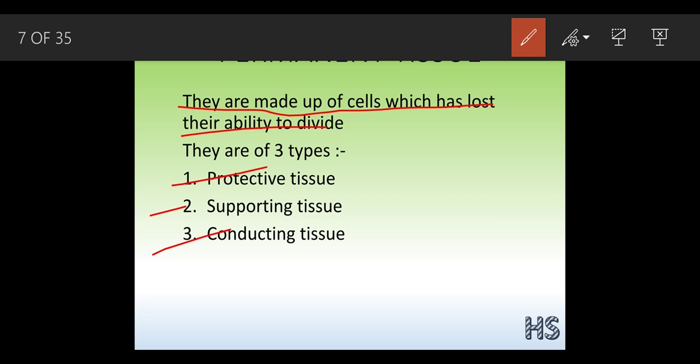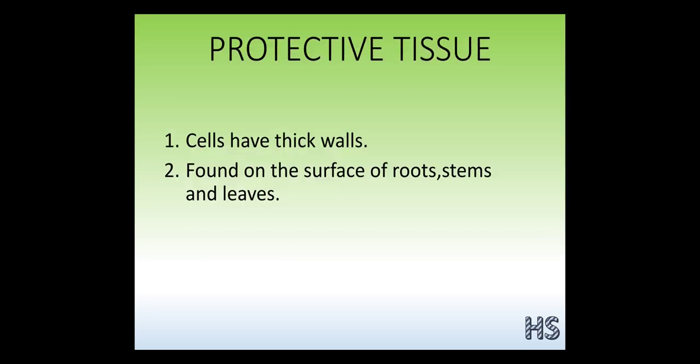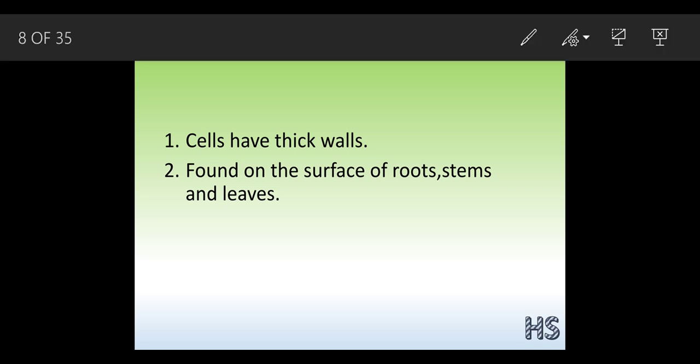Let's understand them in detail one by one. First, protective tissues. As the word suggests, protection. These tissues help with protection because they have thick walls. If the wall is quite thick, definitely no damage will occur to the plants, and the cells as well as the plant will survive for a longer period of time. That is why the cell walls are quite thick.